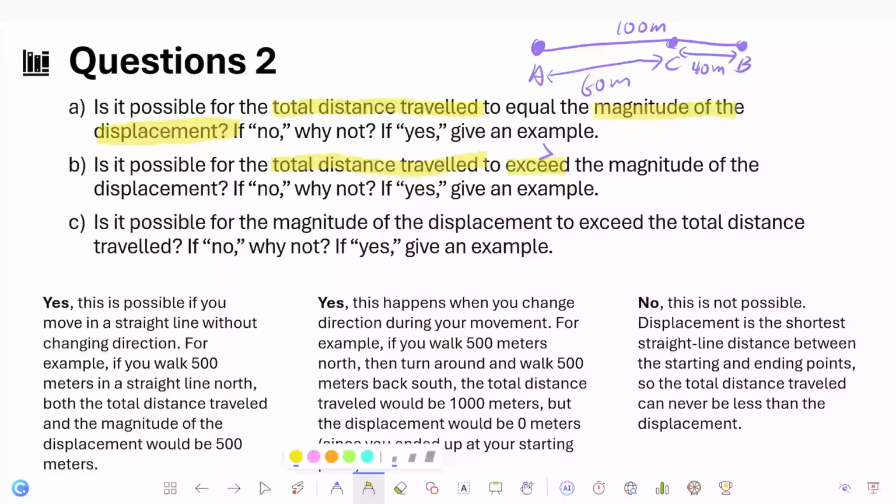And then for the third question, is it possible for the magnitude of the displacement to exceed the total distance traveled? The question says, is it possible for displacement to be more than the total distance? So the answer is no, this is not possible. Why? Because displacement is the shortest straight line distance between the starting and ending points. So the total distance traveled can never be less than the displacement.